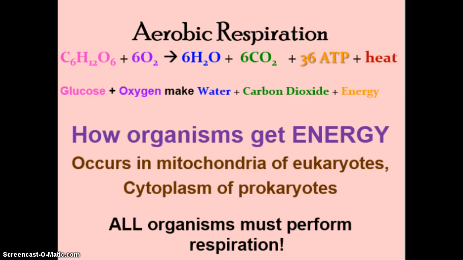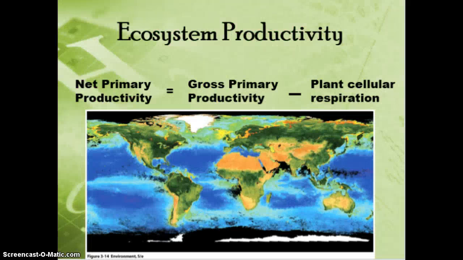Now I want to pause for a second and go back to this idea of ecosystem productivity. So this was in your last lecture, and this is an equation that you need to know. And one of the things I want to point out is that when we talk about the productivity of all the producers in an ecosystem, the amount of energy and biomass that they're producing altogether is going to be the net primary productivity. And in order to calculate this, we have to take their gross primary productivity, which is basically how much photosynthesis they do and how much sugar they make.